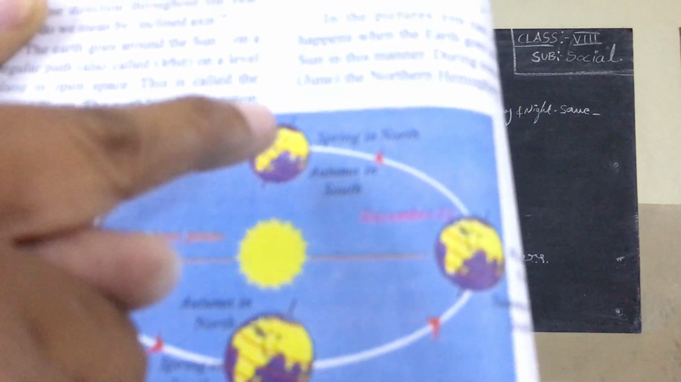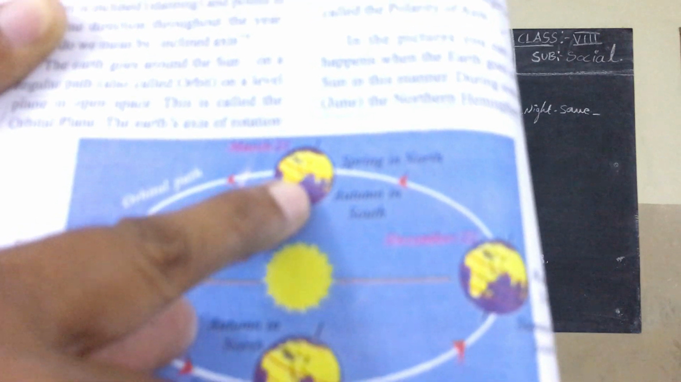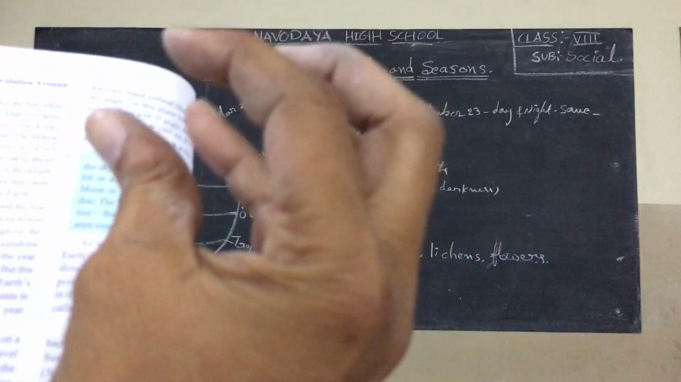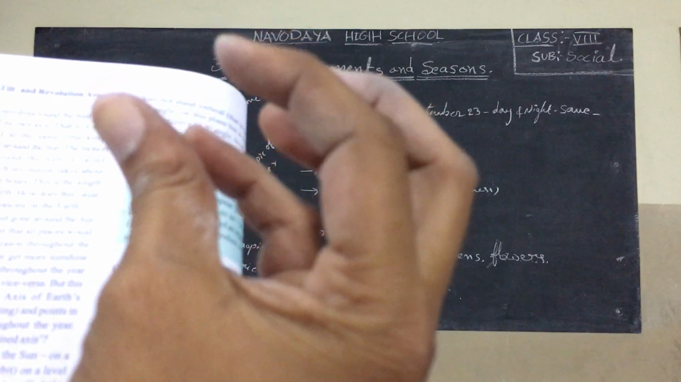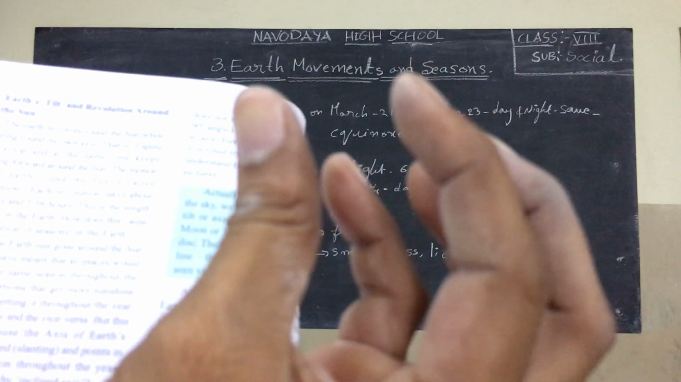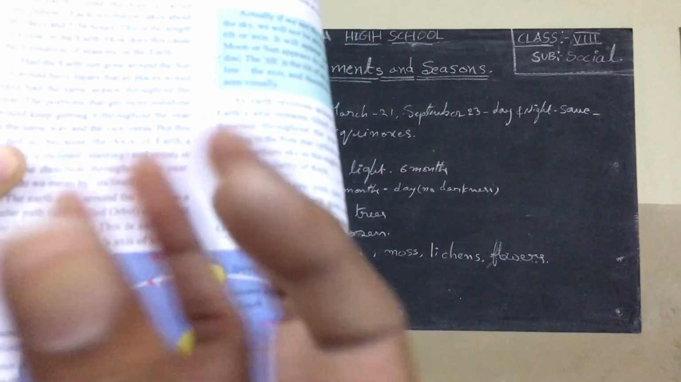The earth is tilted 23.5 degree. That is why it bends like this, not a straight 90 degrees. It is tilted 23.5 degree. So it moves around the sun, but it also rotates on itself like this, and also moves around the sun. This is the orbital path.